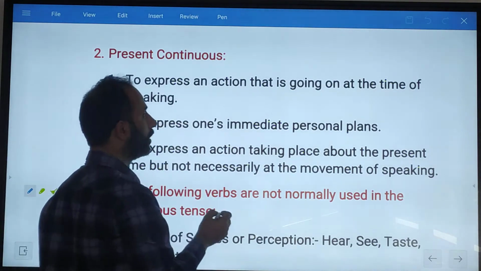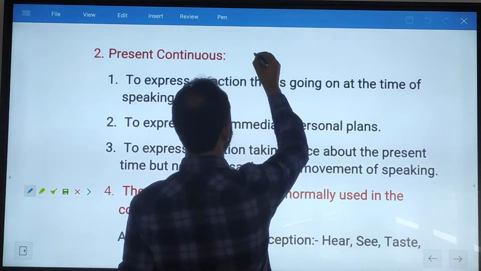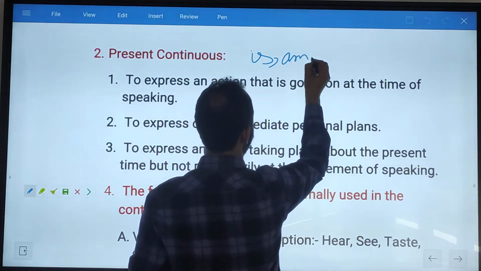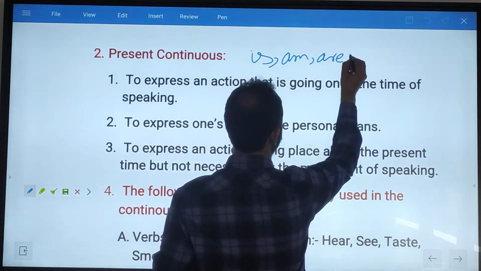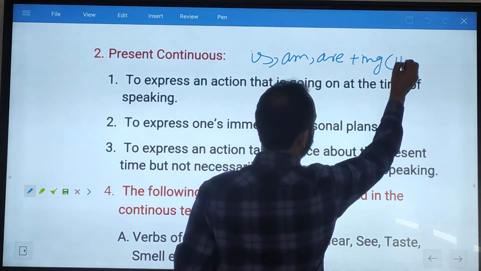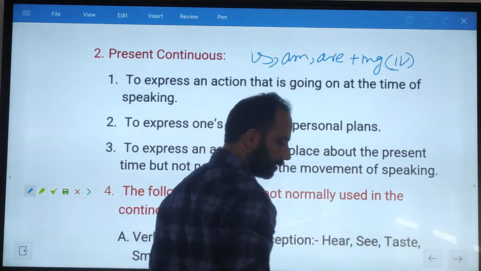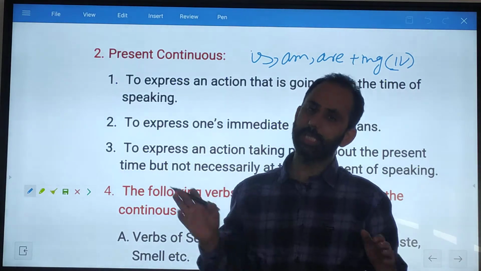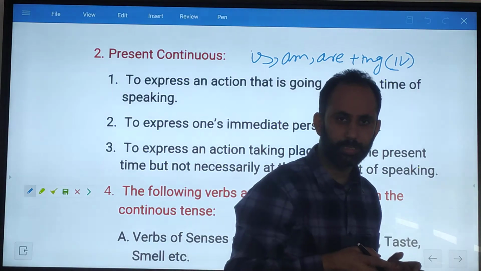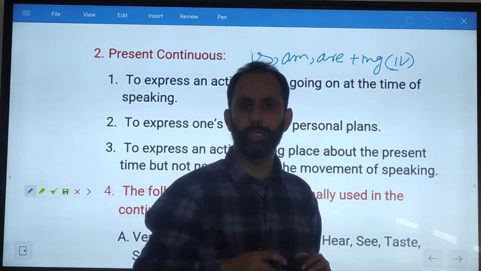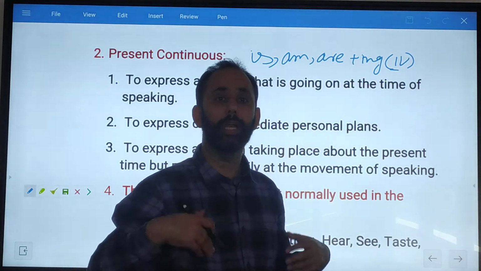I have already told you that in case of present continuous we use is, am, are plus ing form. Ing form means fourth form. This is according to structure. If we see these things in any sentence, we can come to the conclusion that it is present continuous tense.